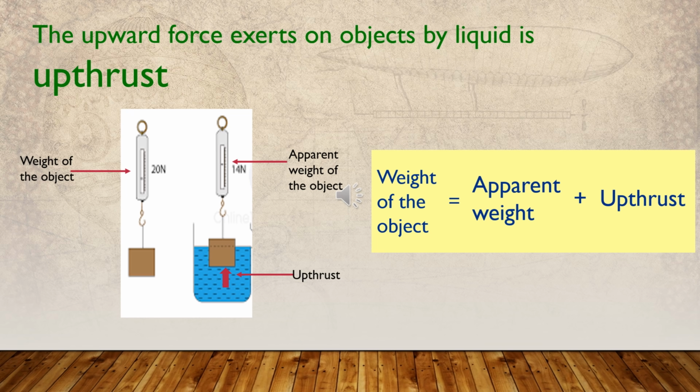The weight of the object in liquid is known as apparent weight. The force exerted by the liquid is known as upthrust. Then you can obtain an equation: the weight of the object, or the real weight measured in air, is equal to the apparent weight plus upthrust. By adding apparent weight and upthrust, you can get the weight of the object.